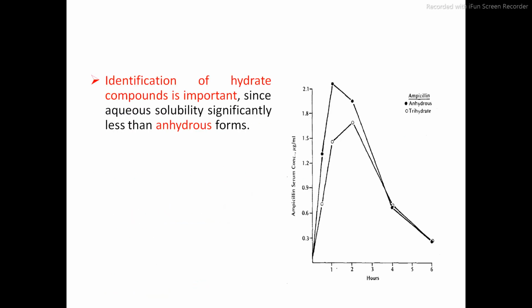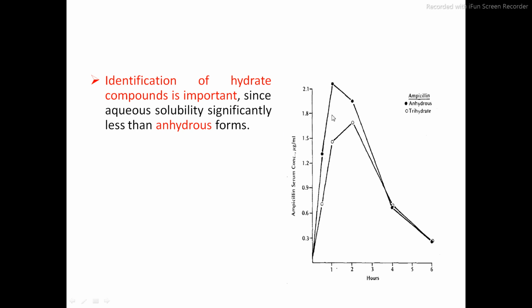So during processing of any dosage form, first we have to identify whether the compound is hydrate or anhydrous. Identification of the hydrate compound is important, since its aqueous solubility is significantly less than the anhydrous. So first we have to identify whether the given compound is in hydrate or anhydrous form. Anhydrous forms generally have more solubility as compared to the hydrate.